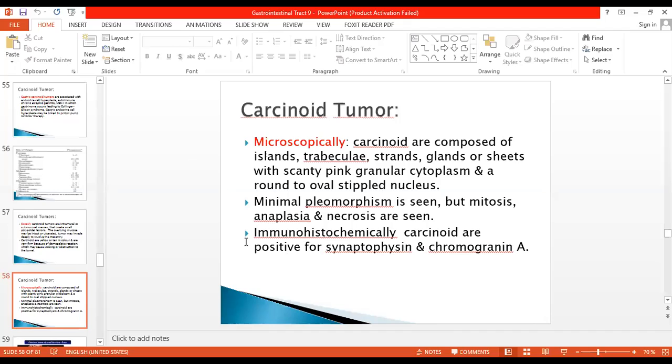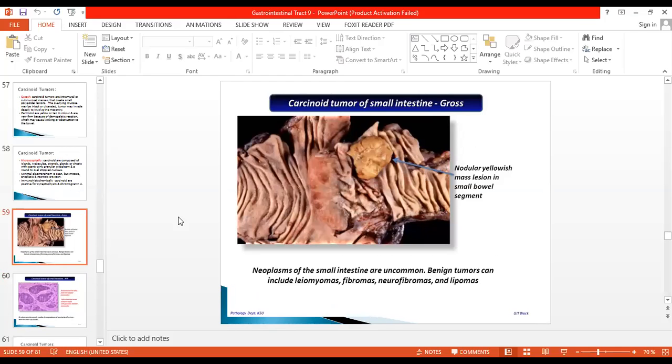So microscopically, they can form any pattern ranging from strands to sheets, or they can form gland-like structures, and they're composed of monotonous looking cells which have scanty pinkish or eosinophilic cytoplasm with oval stippled nuclei. There is minimal pleomorphism, but mitosis, anaplasia, and necrosis can be seen, and those are unfavorable prognostic signs. Immunohistochemically, synaptophysin and chromogranin are positive.